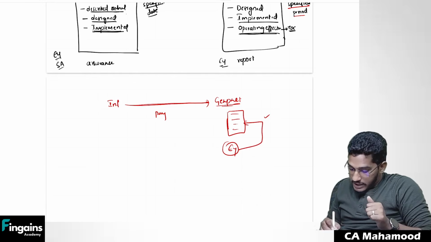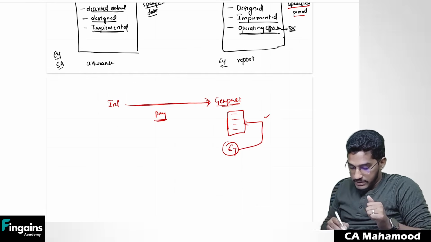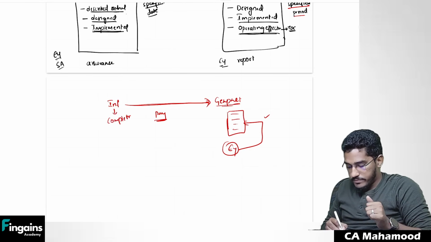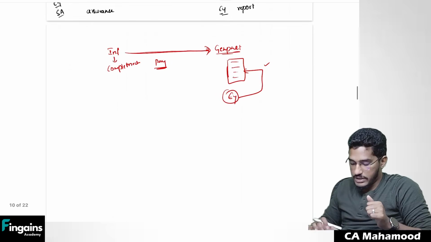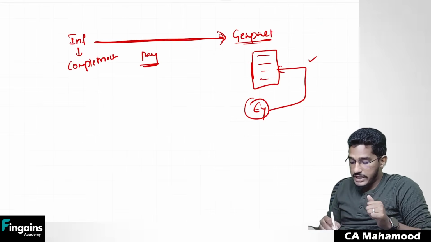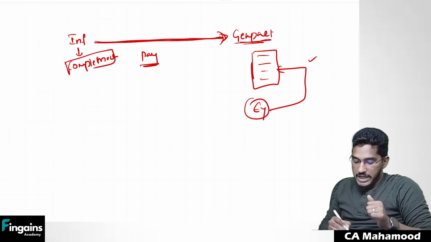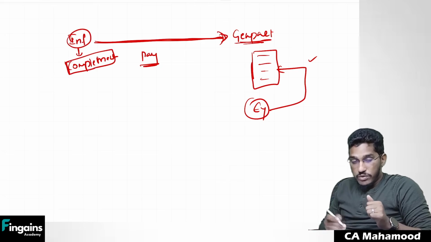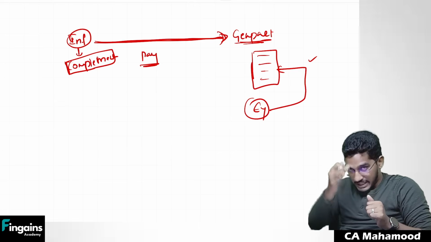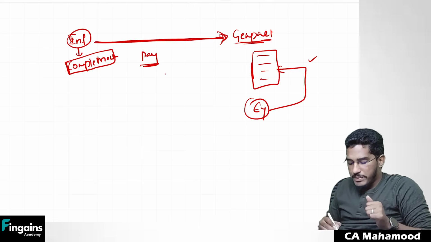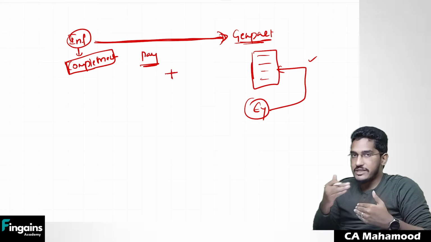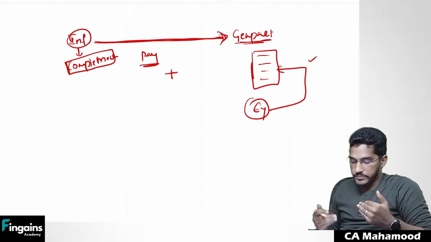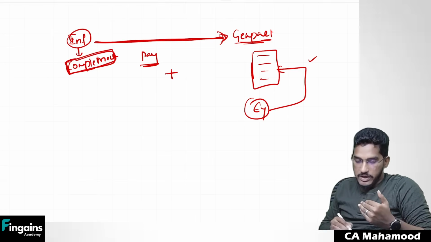But before this, Infosys has outsourced this payroll activity, so there will be some complementary controls on the Infosys side also. For example, before sending the payroll data to Genpact for processing, that payroll data should be approved by the payroll head at Infosys. So this is one control which Infosys has set in its organization, which will be complementary, which will make this outsourcing activity even better. So this control, we call it a complementary control.